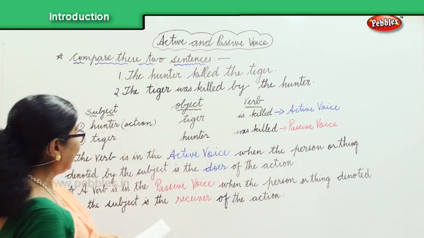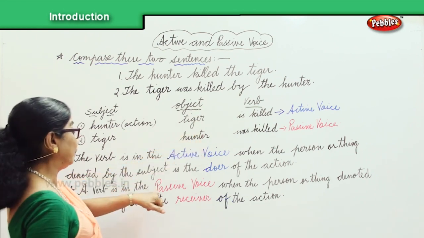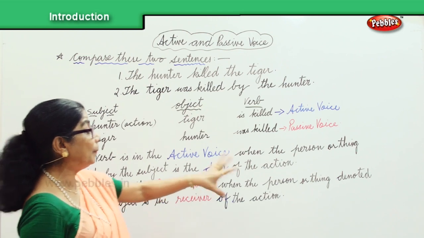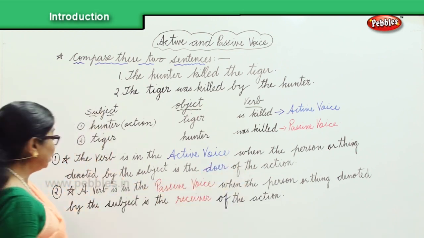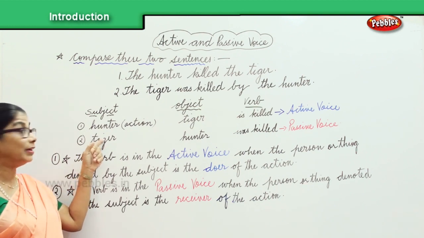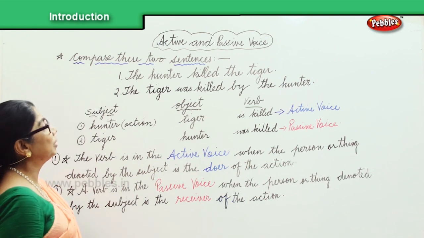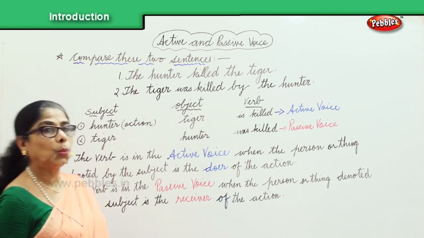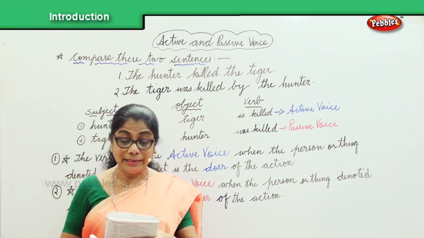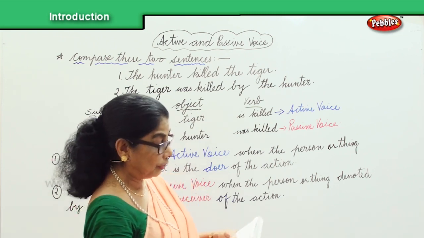So here in the passive voice, the verb was killed is in the passive voice when the person or thing denoted by the subject is the receiver. The tiger is the subject, and is the receiver of the action. So now I hope we have understood what passive and active voice are.